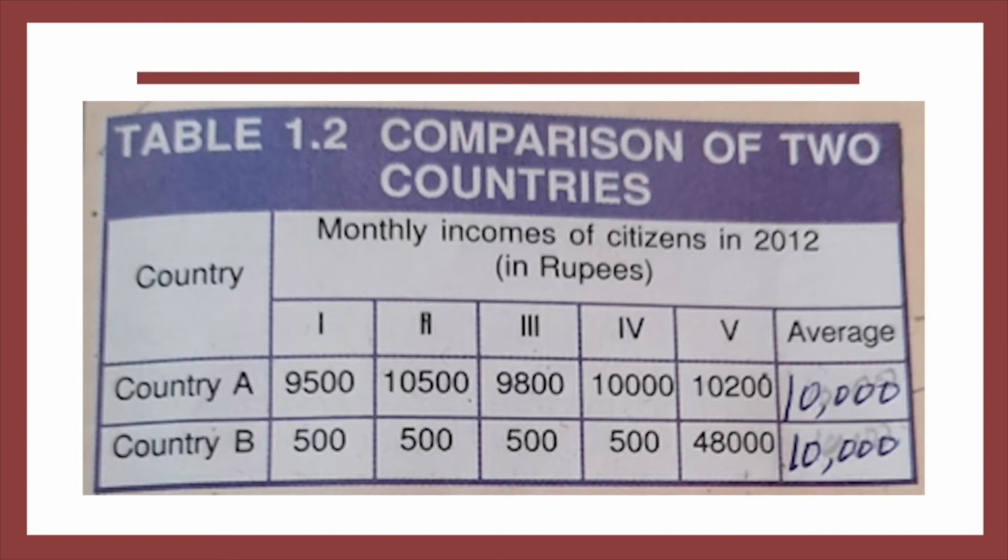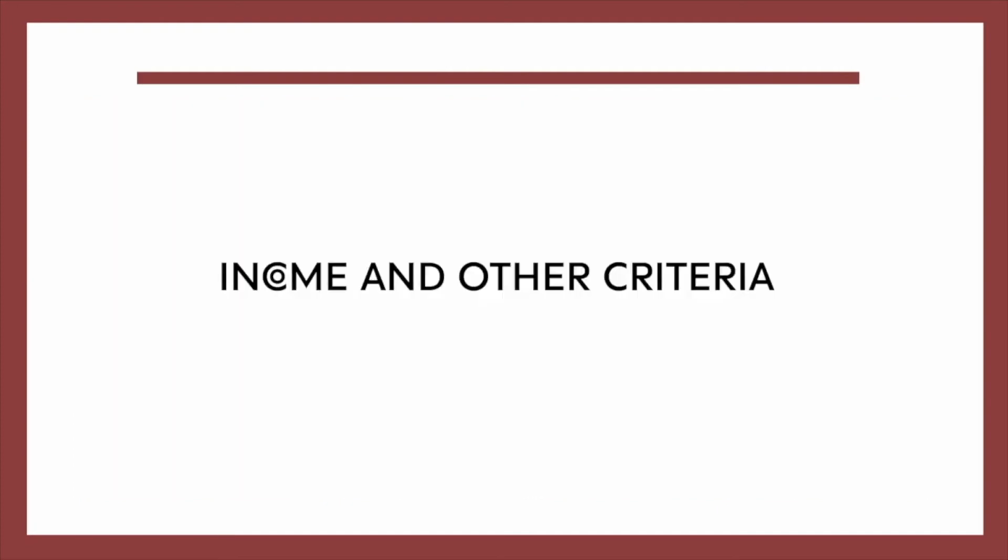Income and other criteria. When we look at individual aspirations and goals, we find that people not only think about better income but also have goals such as security, respect for others, equal treatment, freedom, etc. Similarly, when we think of development, we may, besides average income, think of other dimensions also.